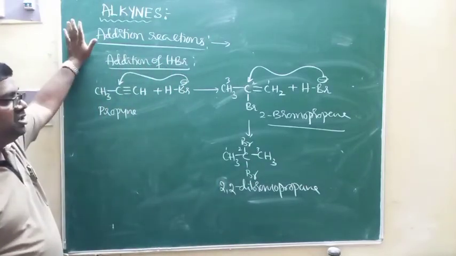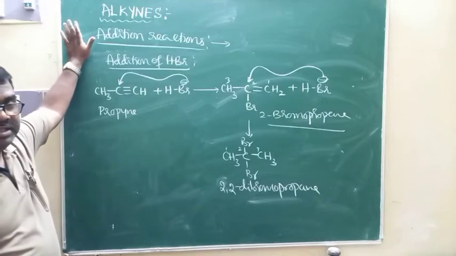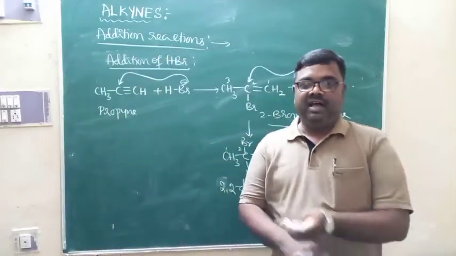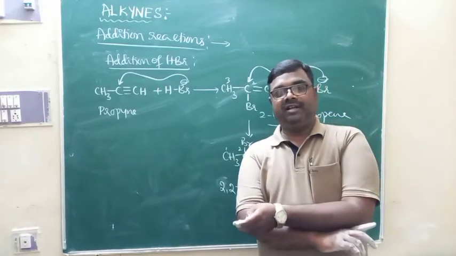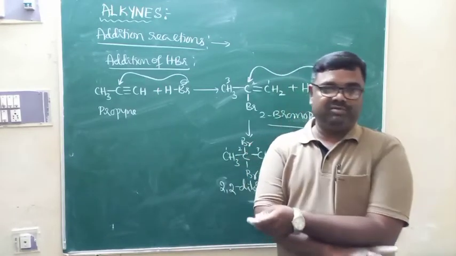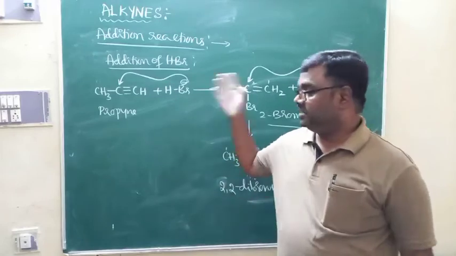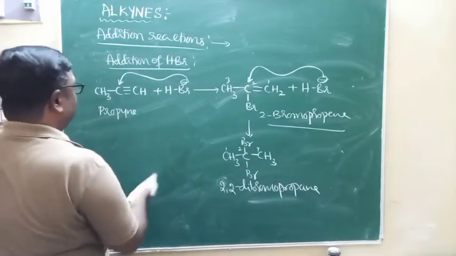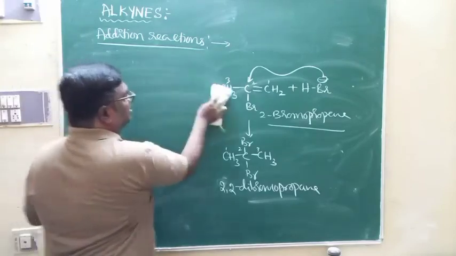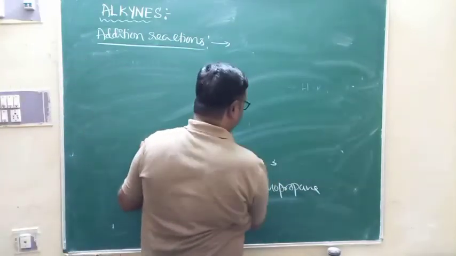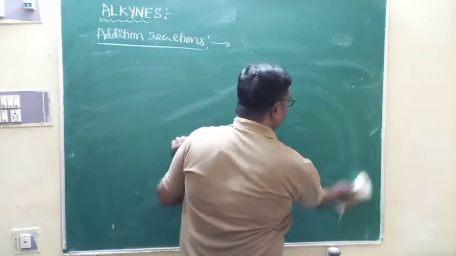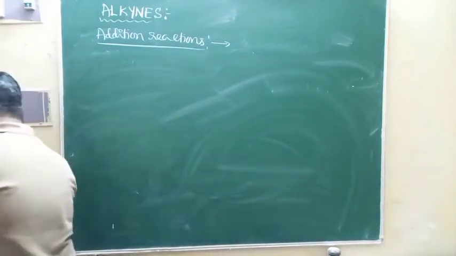So this is addition of HBr to alkynes. It follows Markovnikov's rule: the addition of an unsymmetrical reagent to unsymmetrical alkynes follows Markovnikov's rule. Under addition reactions, you are supposed to study one more important reaction, that is addition of water across the triple bond.